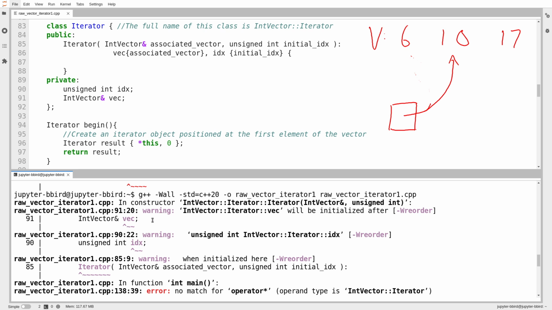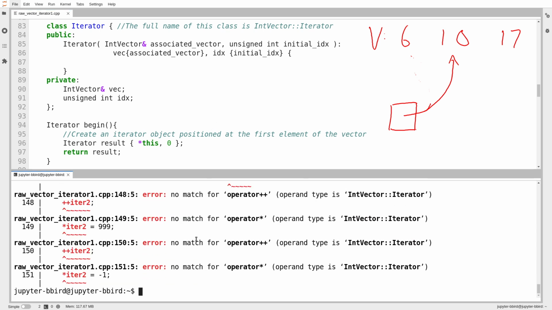It is complaining about the order of my members, which I will fix. So this warning here, saying this will be initialized after, it's a strange way of framing it, but what it's really complaining about is in the initializer list for your constructor, you decided to initialize the reference and then the index. And when we list the members in the class, they were in the opposite order. The compiler doesn't like that. It would prefer that you initialize members in your constructor in the same order that they are listed in the class. And so it's complaining here that I had them in the wrong order. Again, actually a very reasonable complaint. So I'll recompile again.